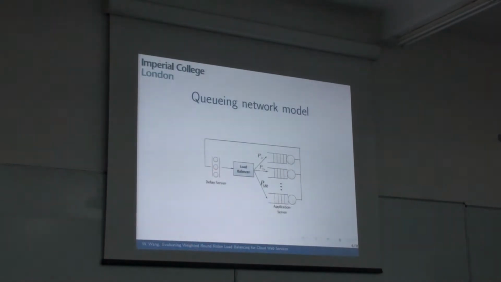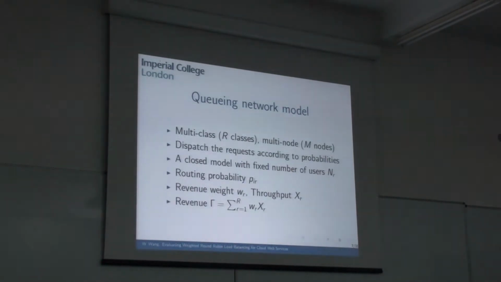This is the queueing network model we use to represent a typical web service system. The delay server here represents users sending requests to the application servers. The application servers have a parallel topology, and we assume that the database is co-located with the application server. The load balancer will send requests to the application servers according to probability P here. We assume there are in total n servers and there are classes of users. In addition, we assume it's a closed network model, so that there is a fixed number of users running the system. The objective is to maximize the revenue, which is equal to the weighted throughput.